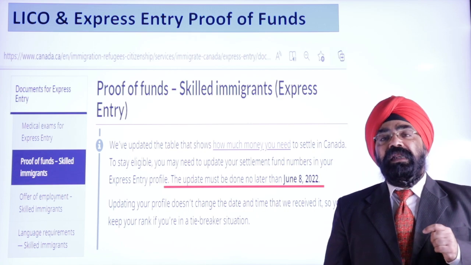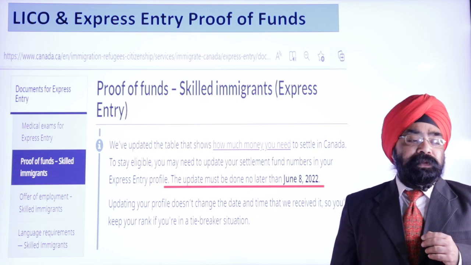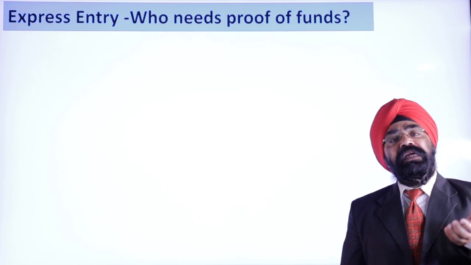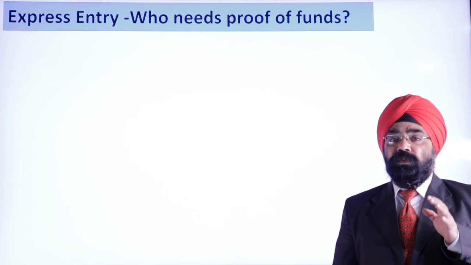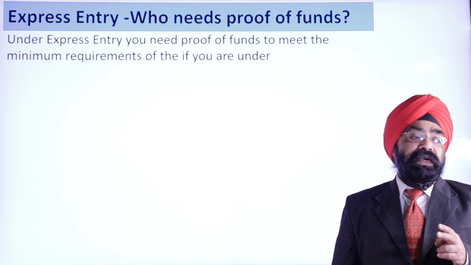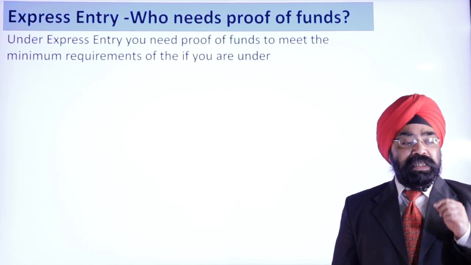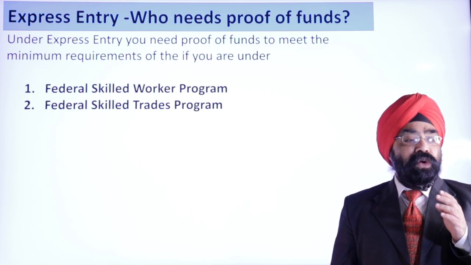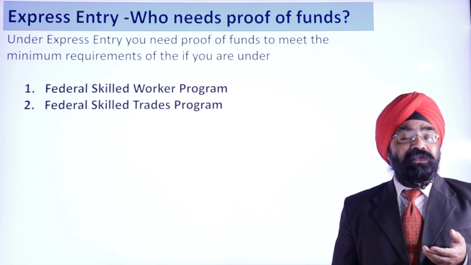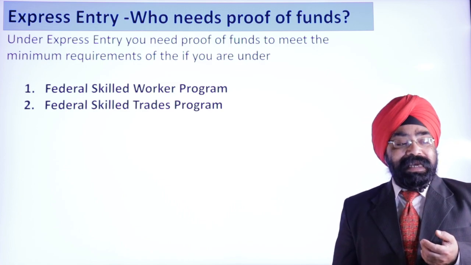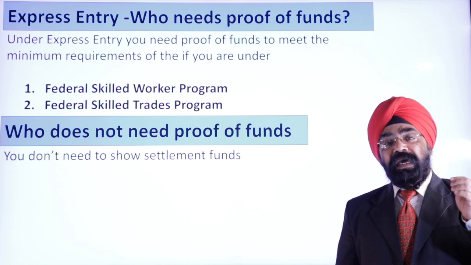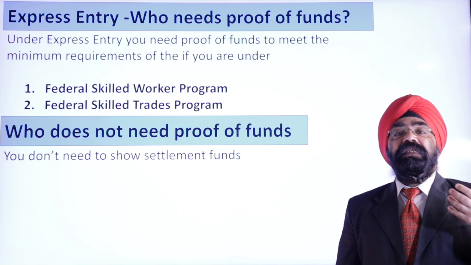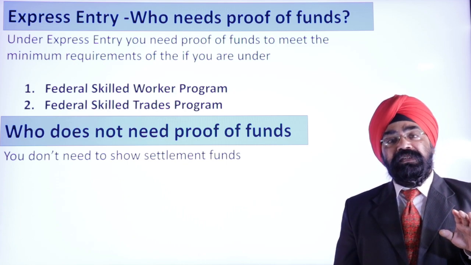And again, another question which will usually pop up is, who needs to show the proof of funds? Does everybody under express entry need to show the proof of funds? No. Only 2 categories under express entry need to show the proof of funds. That is federal skilled worker and federal skilled trade. So who does not need to show the proof of funds? Because Canadian experience class people are applying from here, right? So they already have experience of Canada, and that is the reason they do not require settlement funds.